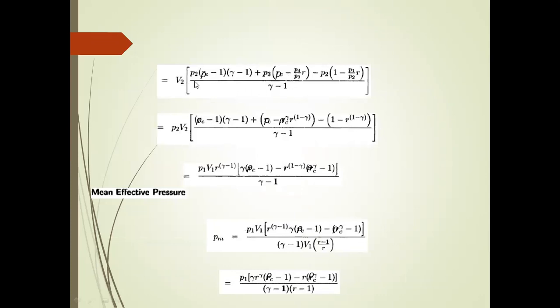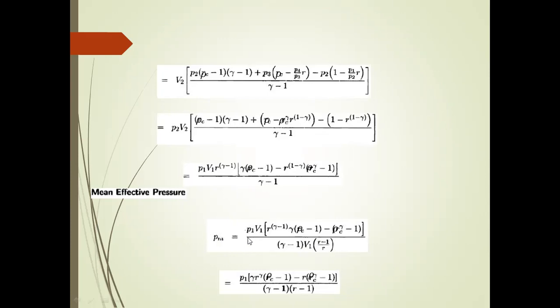Again, we simplify this equation. P2 is taken out: P2 V2 (gamma rho minus 1) into (gamma minus 1), plus rho power gamma minus 1, minus R power of 1 minus gamma, divided by gamma minus 1. Finally, we have to find the mean effective pressure.